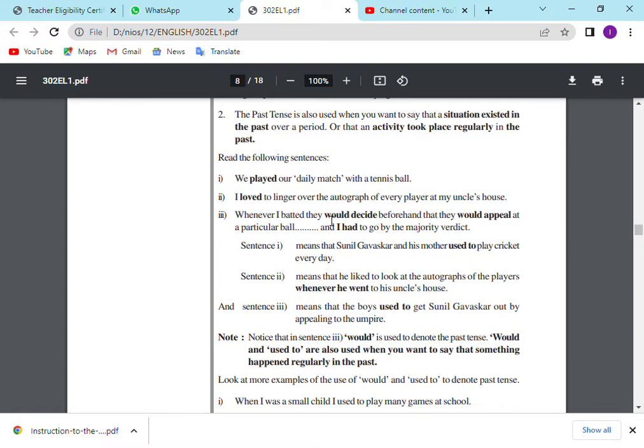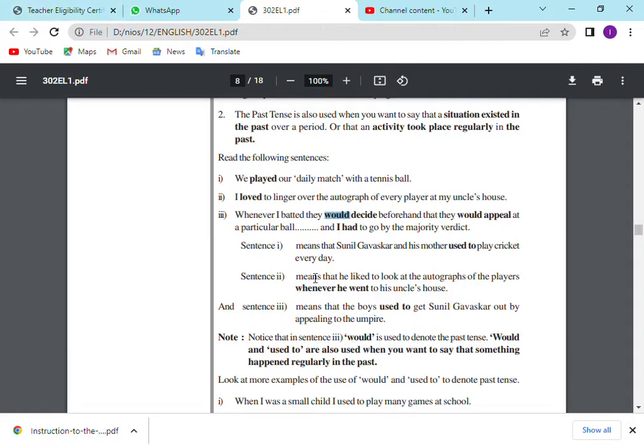So would is the past tense of the helping verb. Would means what? So when the word when is coming, would will come. Okay. Whenever I batted, they would decide beforehand that they would appeal at a particular ball, and I have to go by the majority verdict.